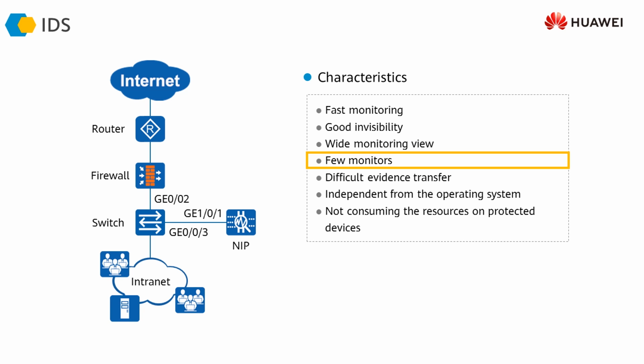We need fewer monitors. In the host-based case, we need an IDS on each of the servers, but in case of network IDS, we can install one IDS to detect all kinds of intrusions that are happening inside the network. So the scope of this IDS is wider, therefore we need fewer of these monitors. It is difficult to do evidence transfer, which means that if there is any evidence on the server about an attack, it's easy to remove that evidence from the server. However, if it's on the network or on the IDS under the control of the security team, it is difficult to transfer or move that evidence.